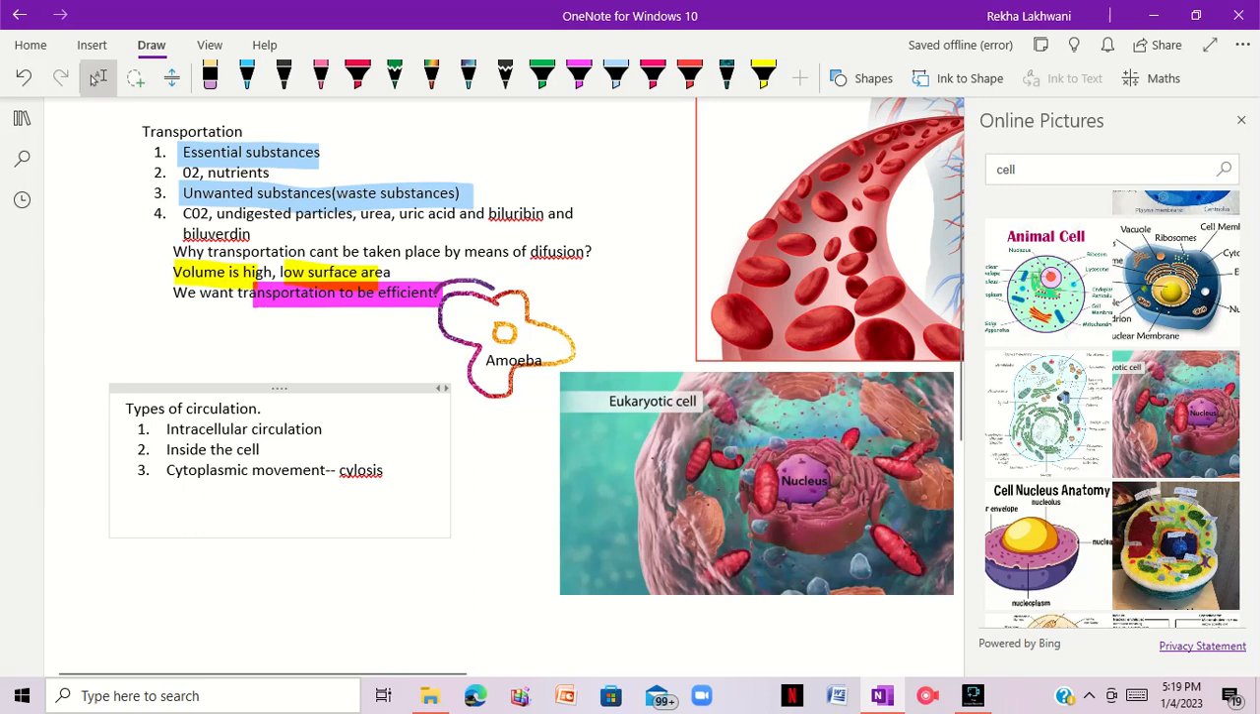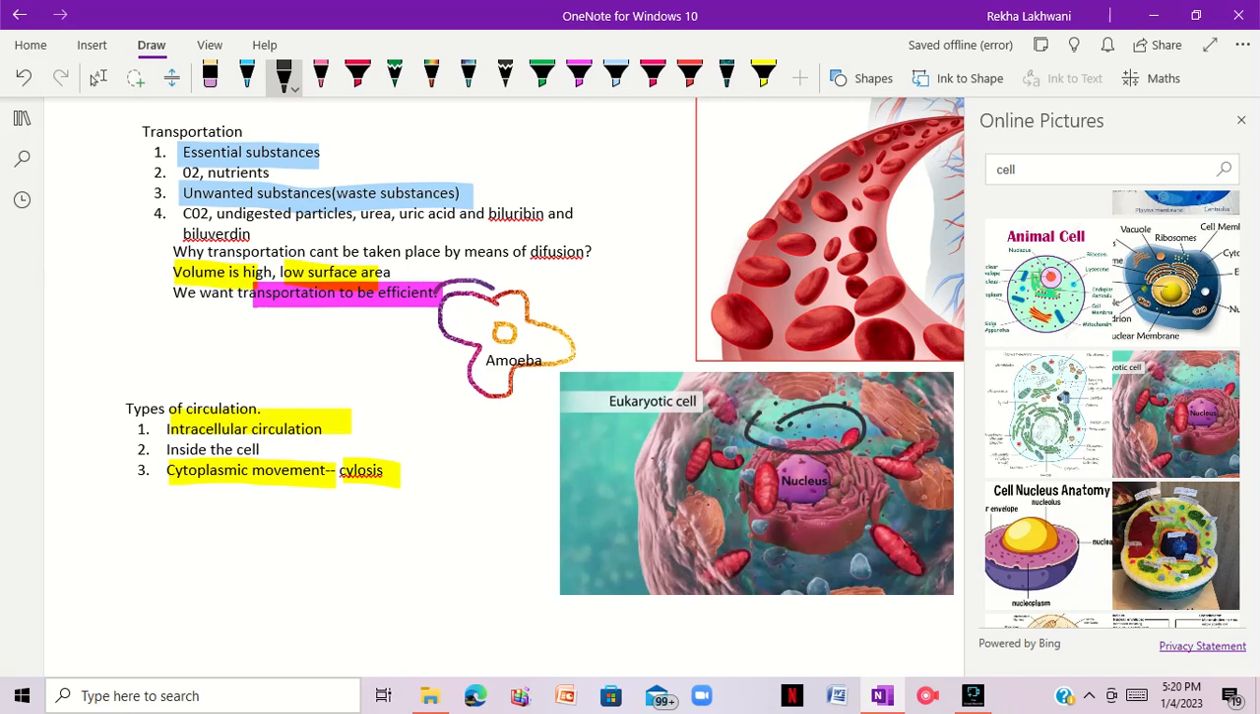Okay, as you can see, this is a cell, right? Now what I'm talking about is that there will be a cytoplasmic movement which will be known as cyclosis in the intracellular circulation. Basically, suppose here are some particles, you can see over here. These particles will move in the cytoplasm. So this cytoplasmic movement is known as cyclosis.